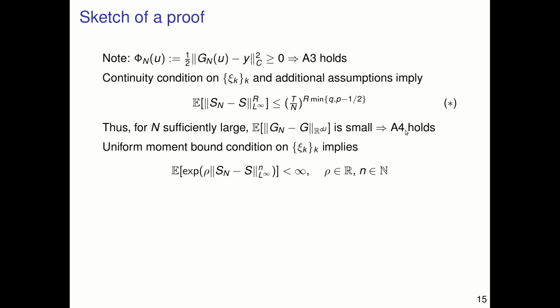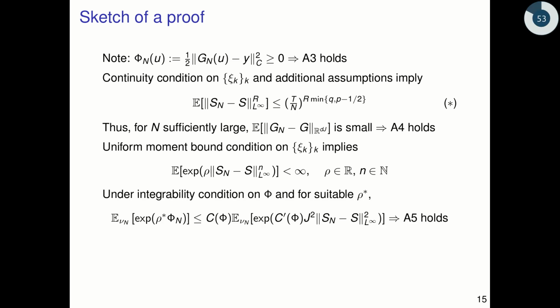And in particular, this shows that assumption A4, which is an L1 error bound, is satisfied. Lastly, we have the uniform moment bound condition on the randomization variables xi_k's, and this implies an exponential integrability of this error between the solution operators, as we saw earlier. Under the integrability condition, which I'm going to sweep under the carpet again, on phi, and for suitably large rho star, we can show that this quantity here is bounded above by this quantity.